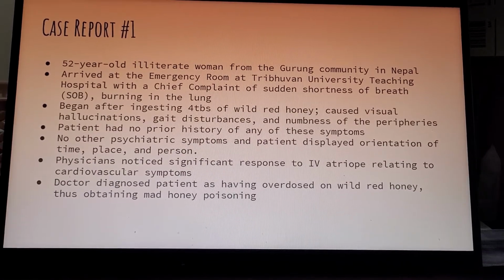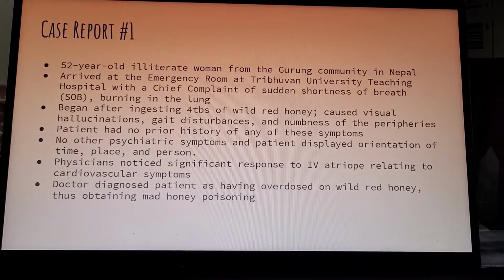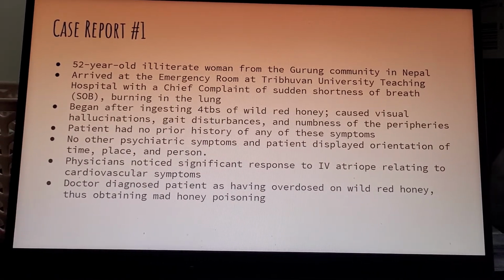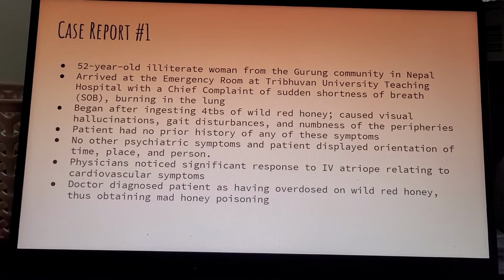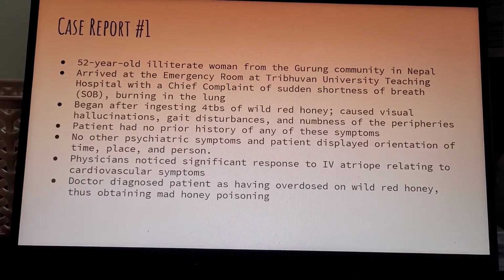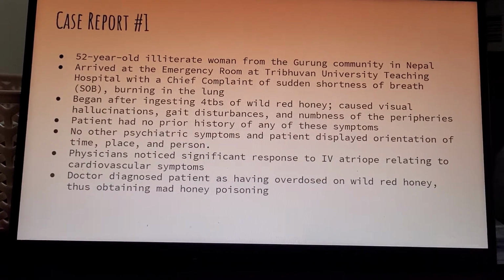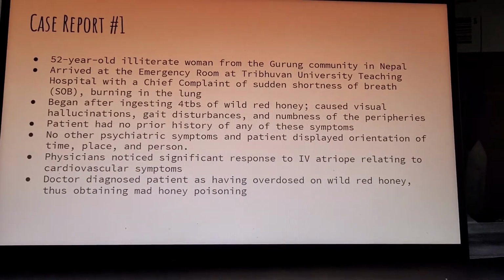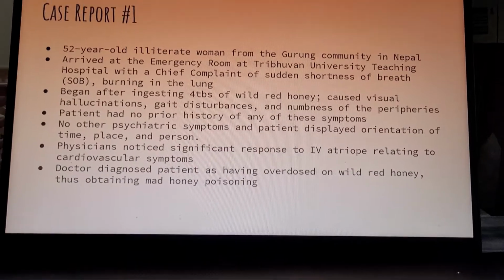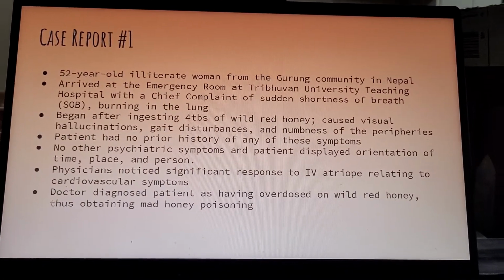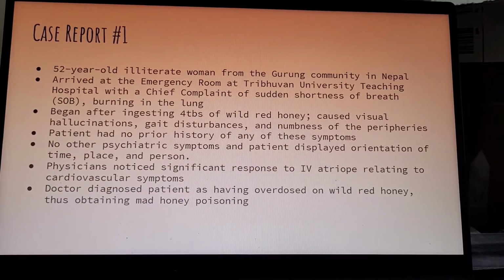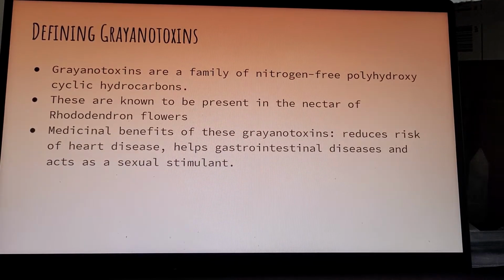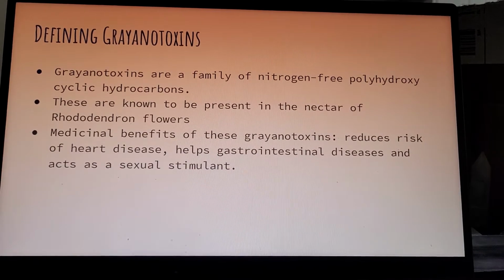The patient displayed orientation of time, place, and person, and physicians noticed significant response to the IV atropine relating to cardiovascular symptoms. However, they did not notice any relieving of symptoms relating to psychiatric. After this patient came in, the doctor diagnosed the patient as having overdosed on wild red honey, thus resulting in mad honey poisoning.